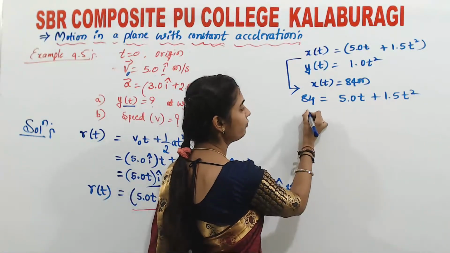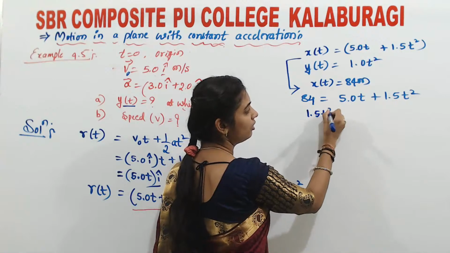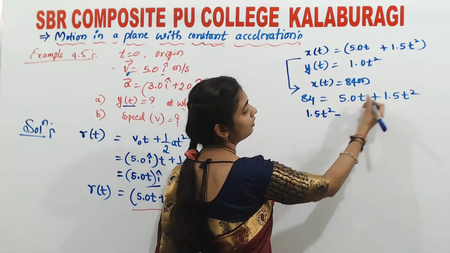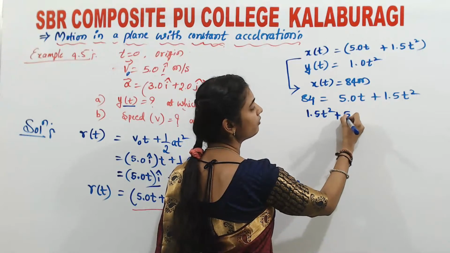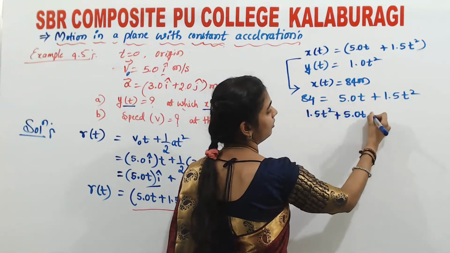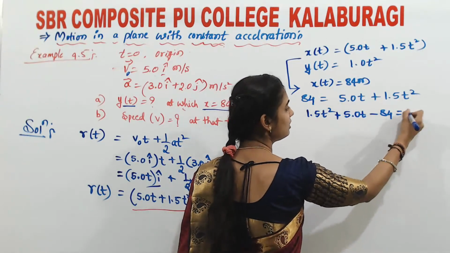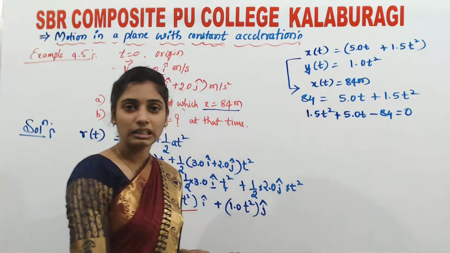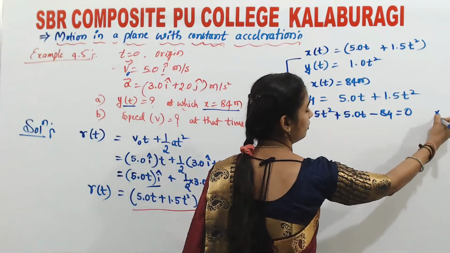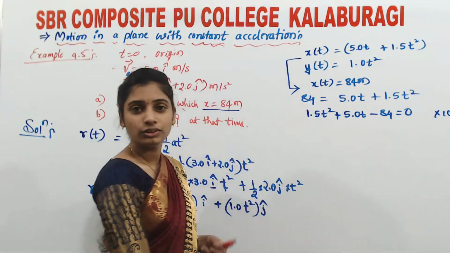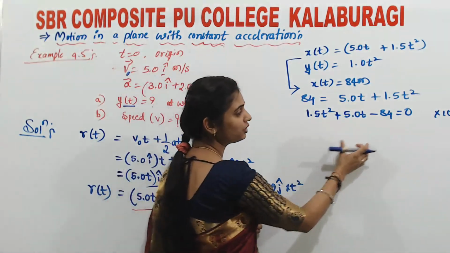So now, let me take 84 this side. So 1.5t square plus 5.0t minus 84 is equals to 0. As it is in terms of decimal point, let me multiply this with 10 to make this equation easy.